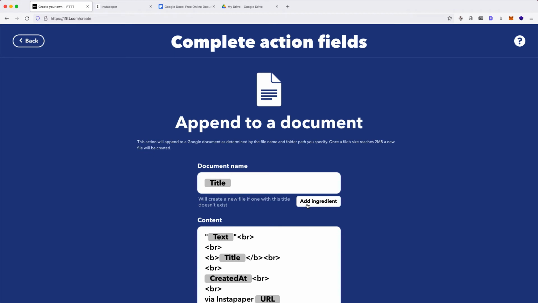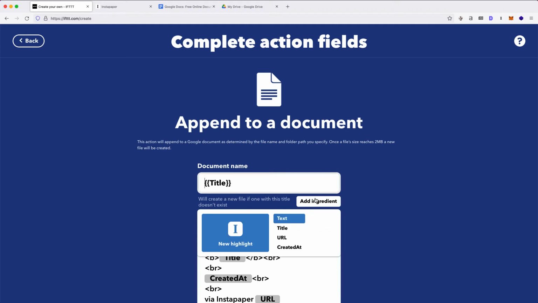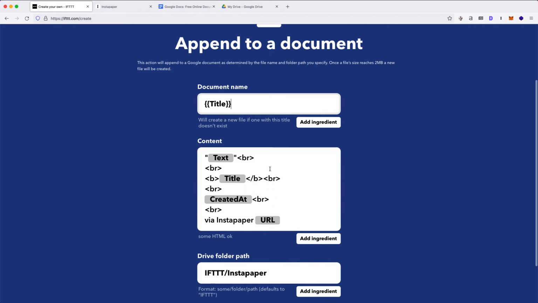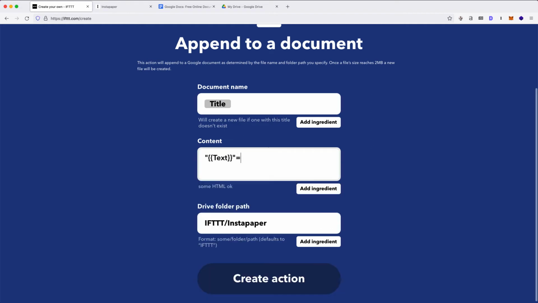Let's do that. Title. Here, we can add more ingredients. However, I only want the title. That represents the content's title, hence that's what the Google Doc will get titled. Content. The only ingredient I want in content is text, so I'm going to delete everything else. That will be the piece that we highlight in the piece of content in Instapaper, hence getting transferred to Google Docs.